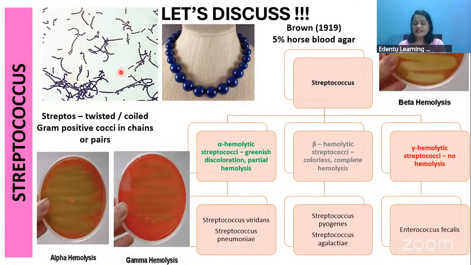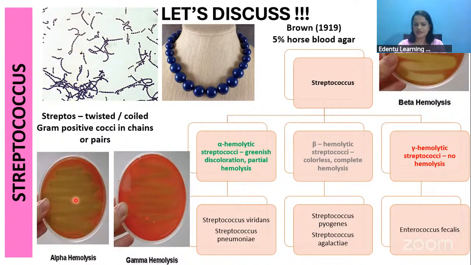Now, these Streptococcus species can be of three types. Based upon their reaction in the 5% sheep blood agar, they can be classified into three types. The first one is the alpha hemolytic streptococci. In the blood agar, they will produce a greenish discoloration like this. Why greenish discoloration? Because they are capable of only producing partial hemolysis. They cannot completely destroy the RBCs, they can only destroy them partially, so that's why it causes greenish discoloration.